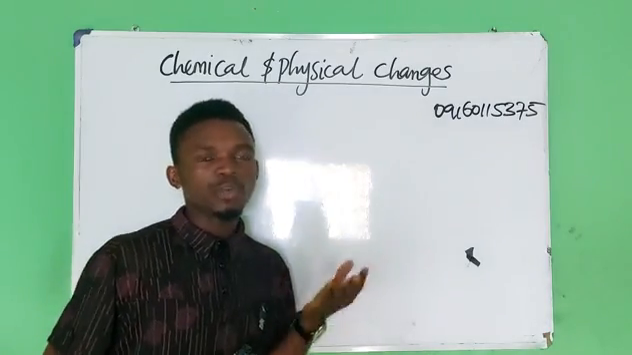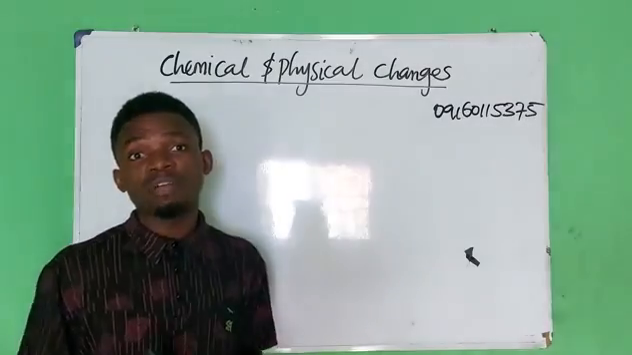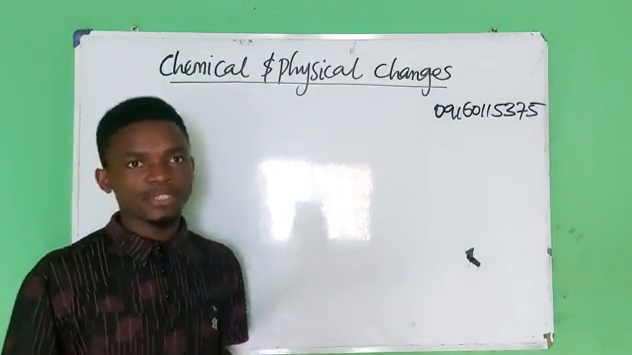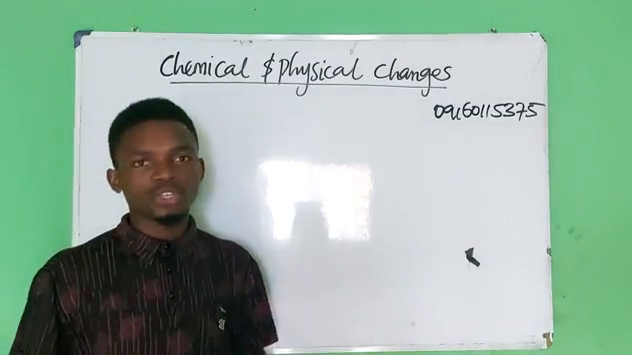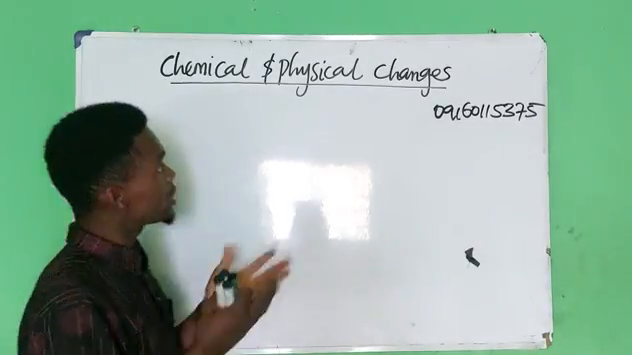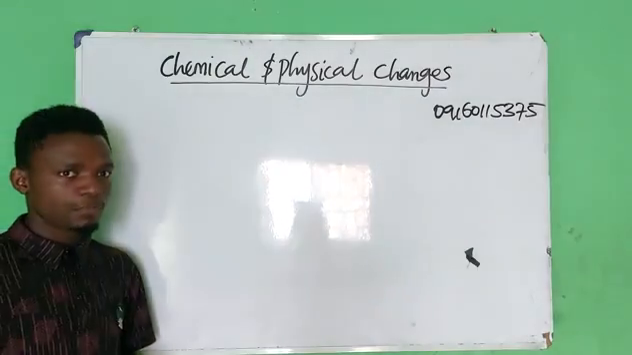Apart from sublimation, we also said that the various states of matter can change from one form to another, like freezing, melting, condensation, vaporization, desublimation, or deposition. All of these we established in our previous class. So in today's class, we'll be treating chemical and physical changes.